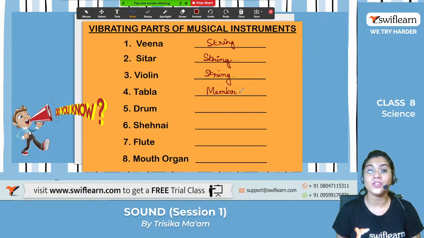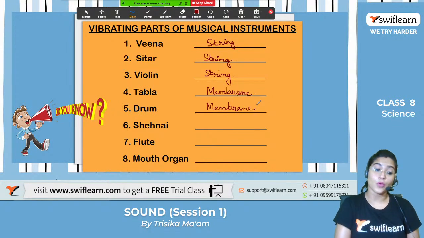Now think about the drum. What is the vibrating part of the drum? You must have played the drum during the march past in the school, on 15th August, or in your sports day. Can you tell me which is the vibrating part of the drum? It's again the membrane, or we can say it is the skin. Very good. Now let's move on to the sixth one.